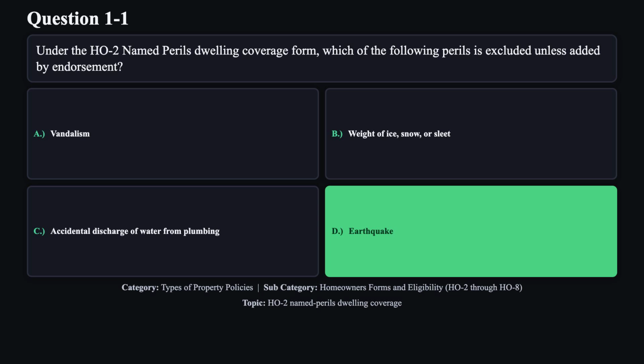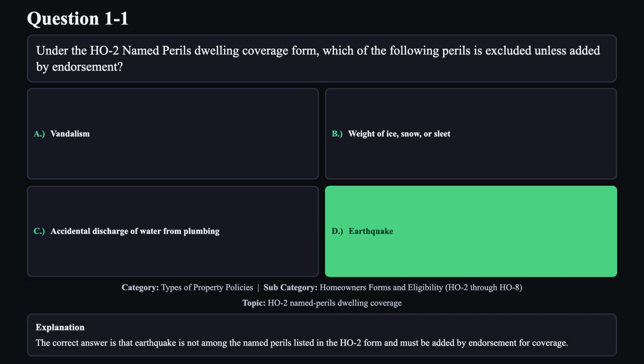The correct answer is D. The correct answer is that earthquake is not among the named perils listed in the HO2 form and must be added by endorsement for coverage.